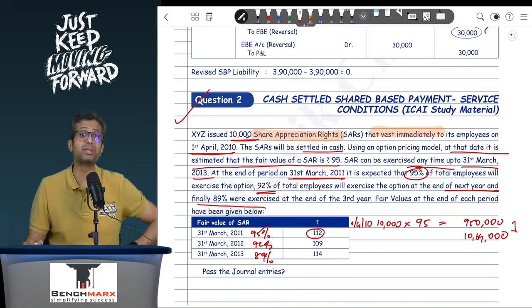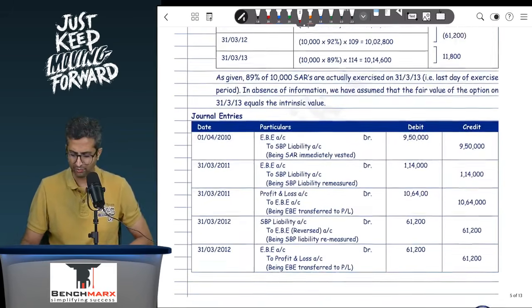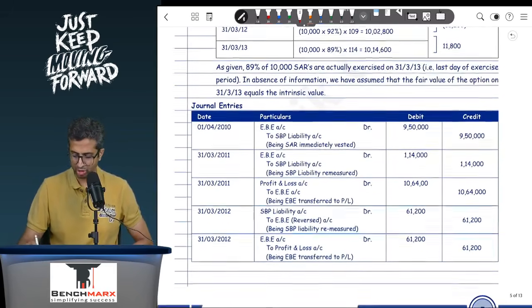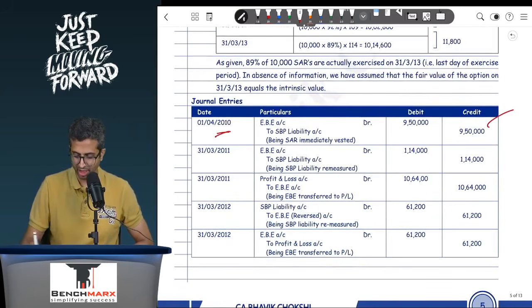So EB account debit to SBP liability for that 1,14,000. So the first entry will be on 1st April 10 for 9,50,000. Second entry on 31st March 11 for 1,14,000.